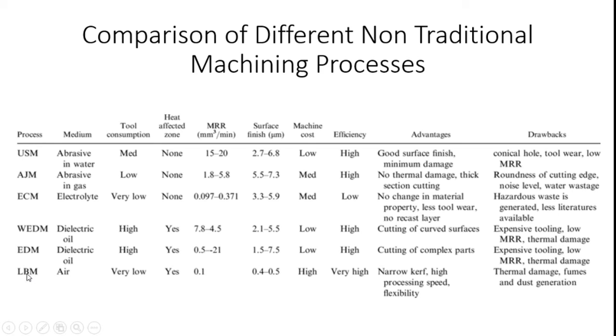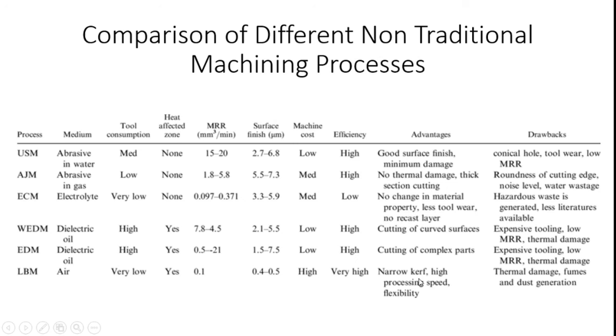And then finally, laser beam machining. The laser beam machining process utilizes light energy as thermal energy for cutting the workpiece material. The medium is air, tool consumption is very low, a heat affected zone is available, and material removal rate is 0.1 mm³ per minute. In this process, the material removal rate is very low as compared to other non-traditional machining processes. We can also achieve a very high accuracy surface finish, lying between 0.4 to 0.5 micrometer. Machine cost is high, efficiency is very high with this process, and the advantage is narrow kerf.